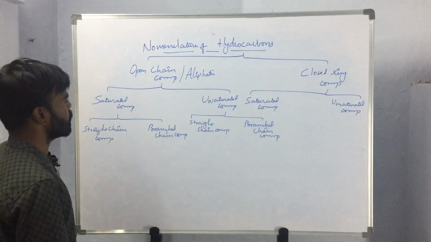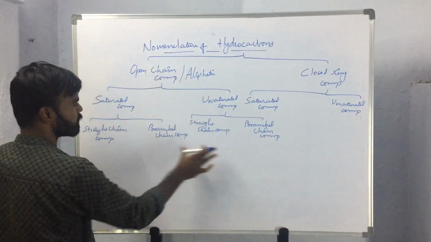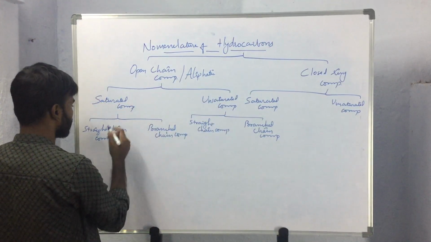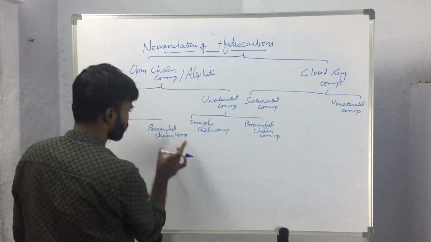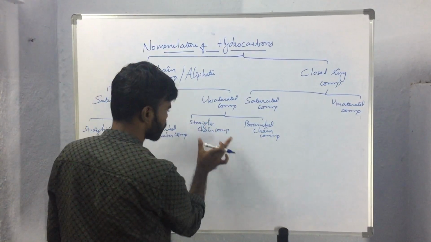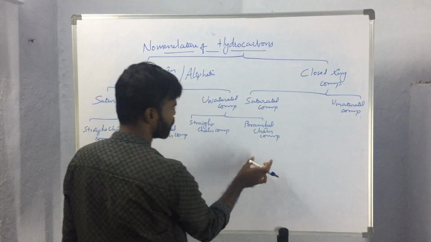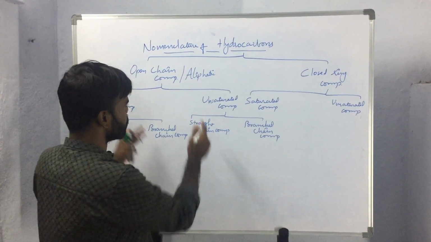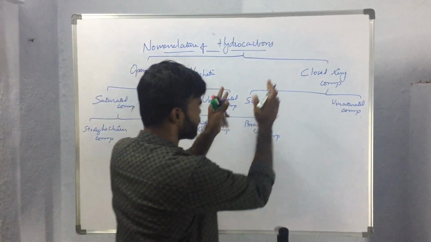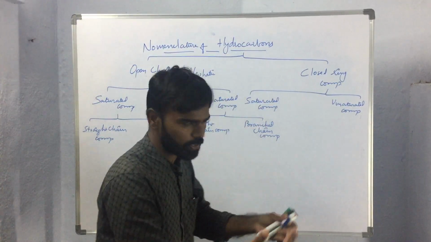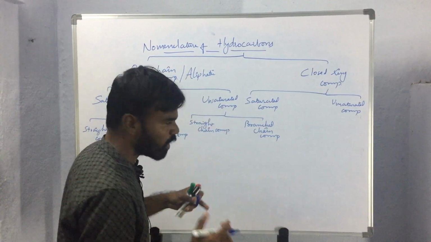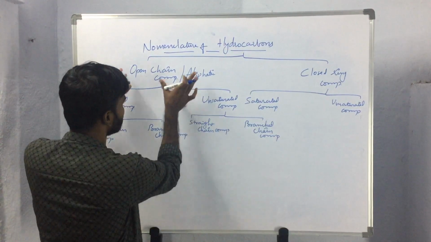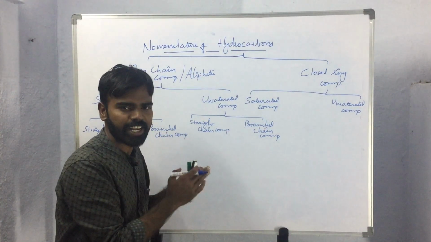And we have discussed the nomenclature of all these types of compounds, that means saturated and unsaturated compounds: straight chain saturated open chain compounds, branched chain saturated open chain compounds, straight chain unsaturated open chain compounds, and branched chain unsaturated open chain compounds. So this part we have completed. This part we will be discussing in the further videos. So in this video we are going to summarize all the points we have discussed regarding the nomenclature of these open chain compounds or aliphatic compounds.